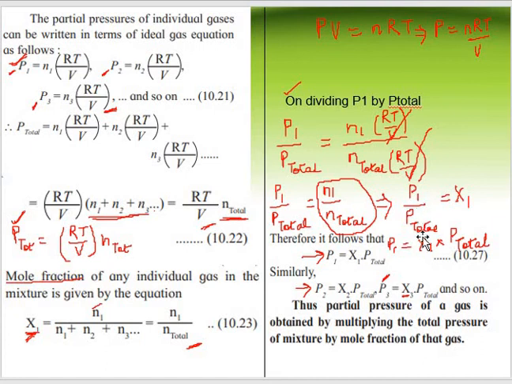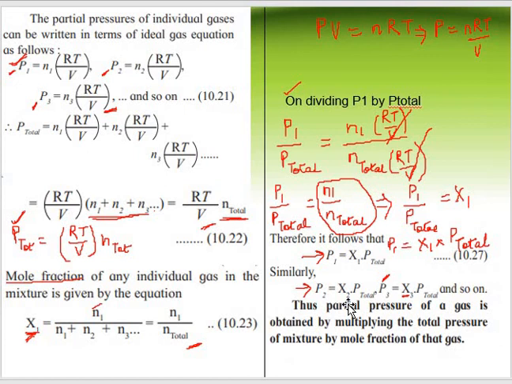So P1 upon P total is equal to X1, or P1 is equal to X1 multiplied by P total. The partial pressure of gas 1 is equal to the mole fraction of gas 1 multiplied by the total pressure exerted by the gaseous mixture. Similarly, the partial pressure of gas 2 would be equal to the mole fraction of gas 2 multiplied by the total pressure, and the partial pressure of gas 3 would be X3 multiplied by P total.